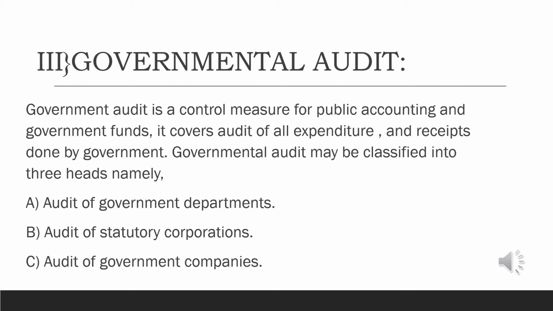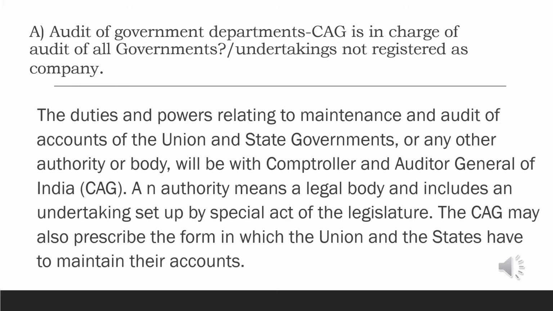It covers audit of all expenditure and receipts done by the government. Governmental audit may be classified into three heads, namely audit of government departments, audit of statutory corporations, and audit of government companies. The first classification is audit of governmental departments, where the CAG is in charge of audit of all the government's undertakings that are not registered as a company.